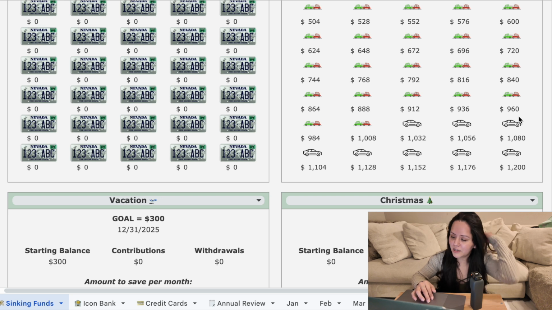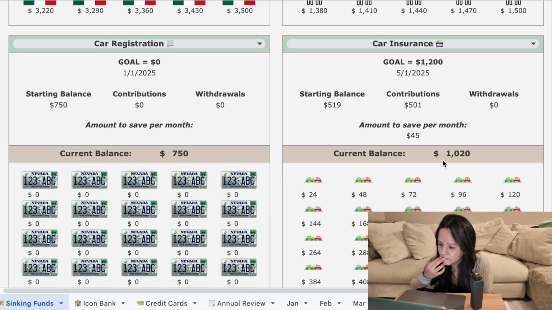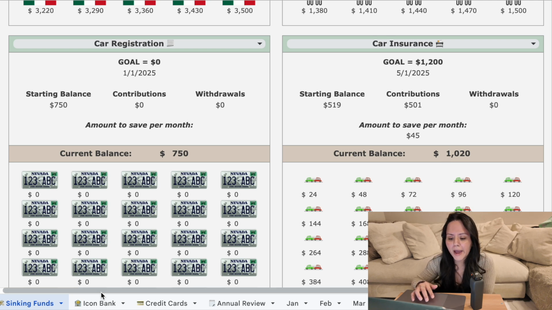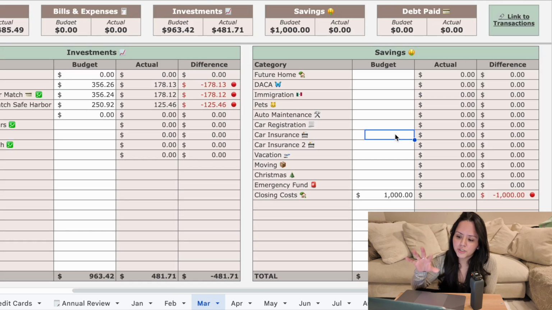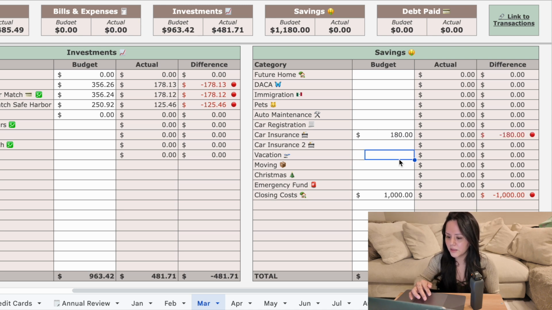How much are we short? Oh yeah, we're still short $180, right? Yeah, $180. So we'll add $180 towards our car insurance sinking fund for May. So let's do that, which would be just car insurance, not car insurance 2. So 180. Great. And I think everything else is good. We do not need to add any more to future home. That's already fully funded. Okay, yeah, that looks good.